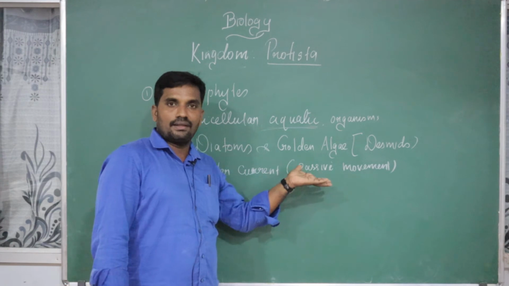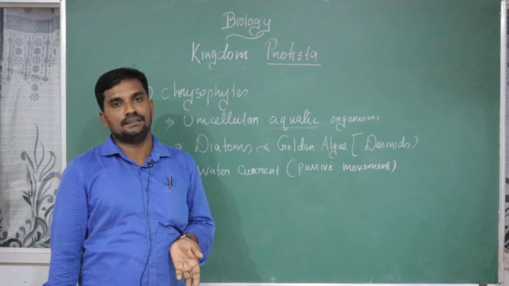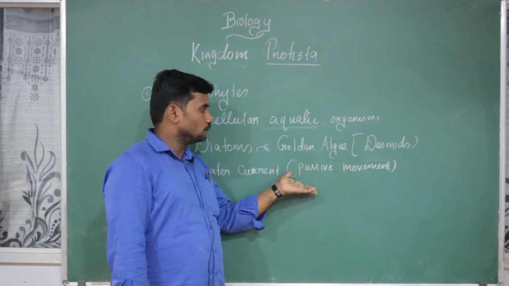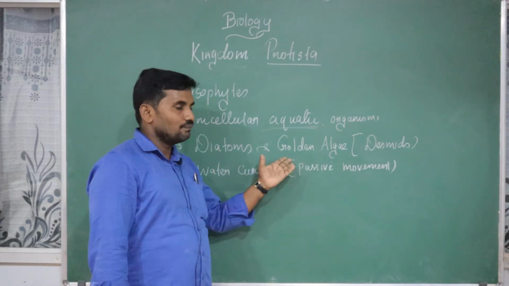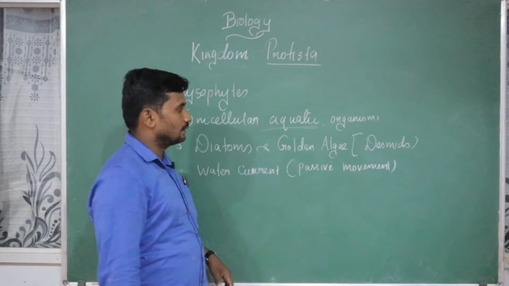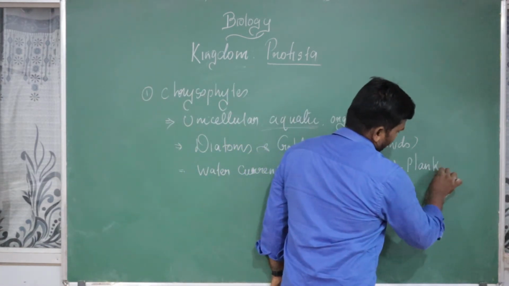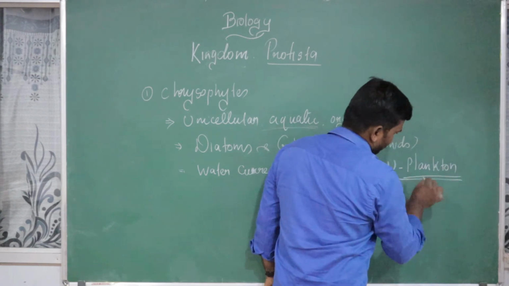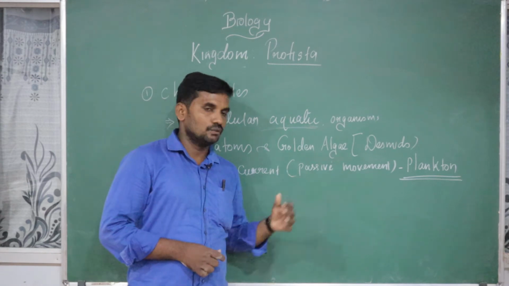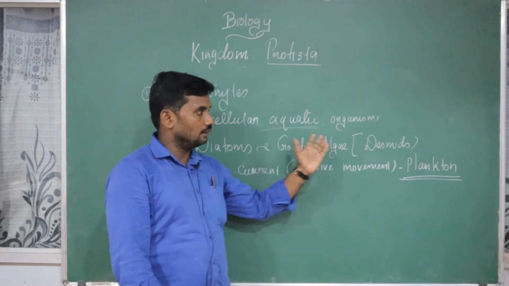How does it go from one place to another? There is no specialized locomotory organ present in the kingdom Protista. It moves only based on passive water current movements. Whatever organisms move by passive water current movement, we call planktons. Very, very important. There are no specialized organs for movement, and they move from one place to another according to the water currents.